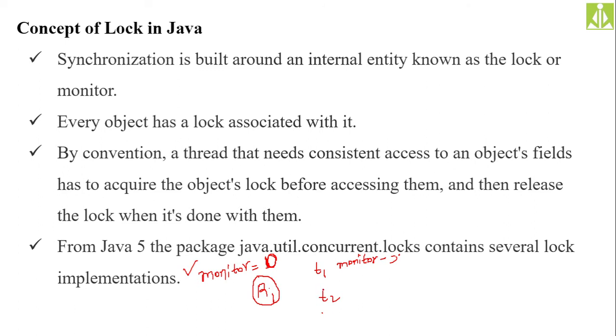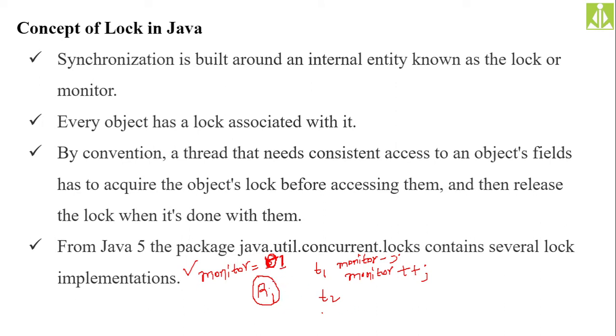Now when will T2 gain the access? After T1 completes all its operations on this R1 resource, what will it do? It will release that resource by calling monitor plus plus. When it is releasing, it will do monitor plus plus. Then the monitor value goes to 1 now. So now it is free to operate, it is free for access.